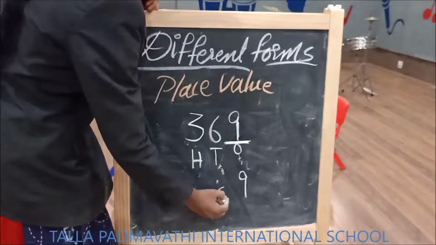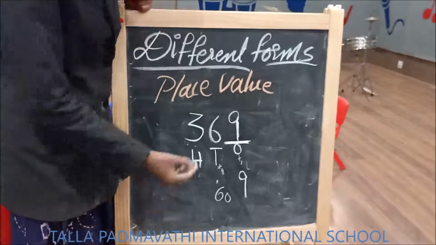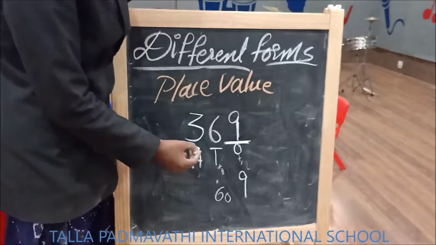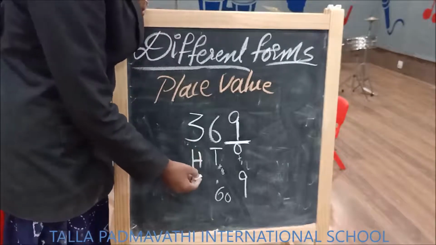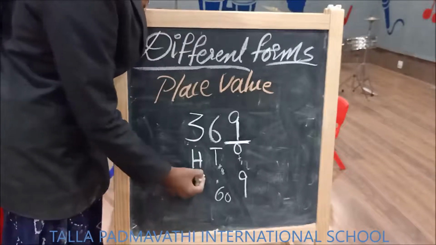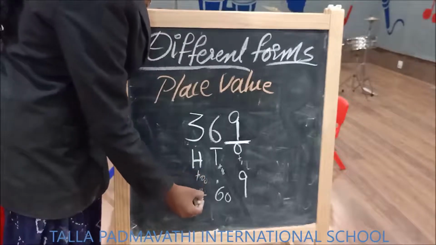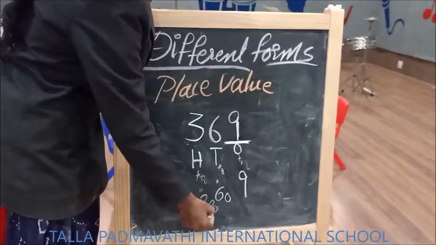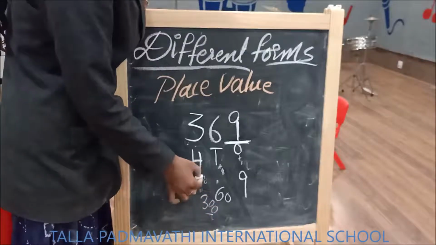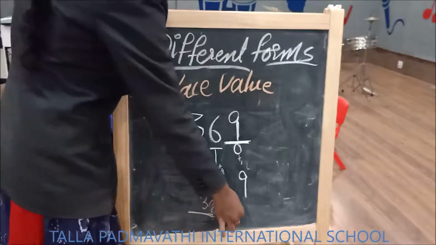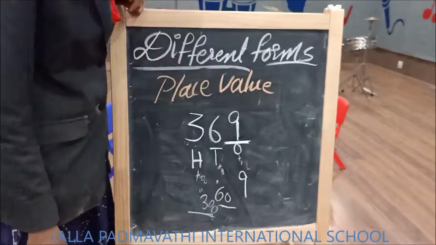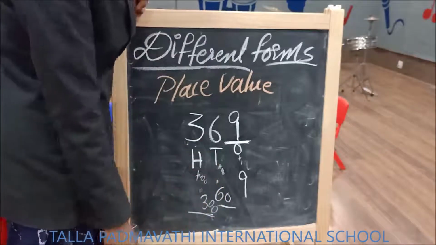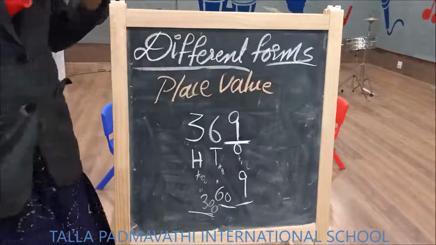How much? 60. What is the place value of 3 in hundreds place? 3 into 100. That is 300. So the place value of hundreds is 300, tens is 60 and ones is 9.